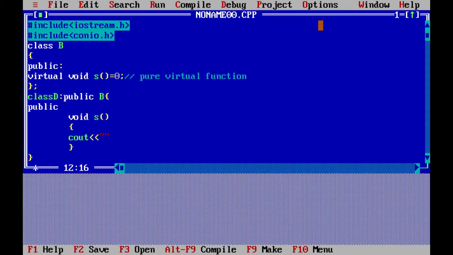So I will write here: virtual function in derived class. Okay, and take a new line, semicolon. Then we will close class D also.